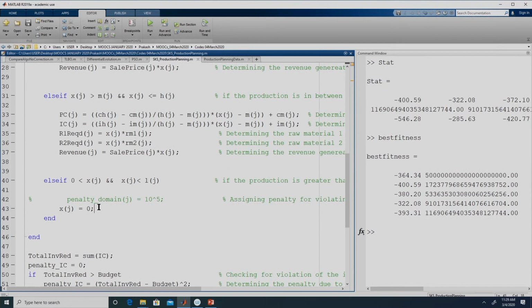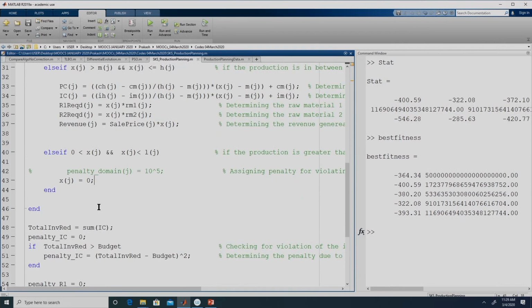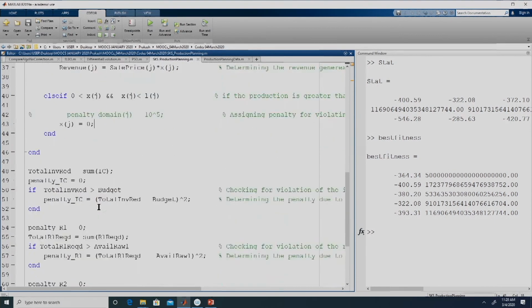As discussed earlier, you could even choose to assign it the value of L, or you can generate a random number and see if the random number is greater than 0.5, you can assign it to 0, if it is less than 0.5, you can assign it to L. So here we are demonstrating one of the schemes, you can try out the other two schemes.